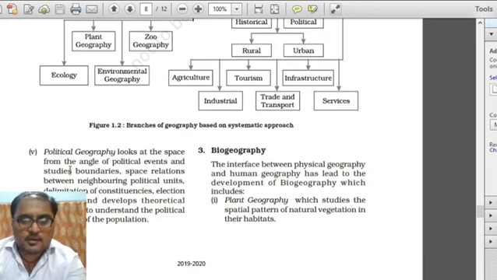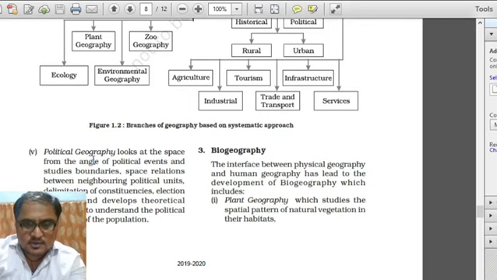We are left with political geography in human geography. Political geography mainly looks into the angle of political events. Is there political disturbance or a particular kind of political turmoil in a country or not. Space relation between neighboring countries, means does any neighboring country have any problem or issue with international boundaries, or is there a front or boundary. These things we will study in political geography.